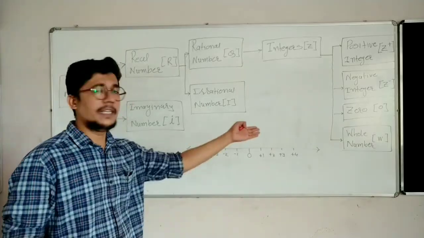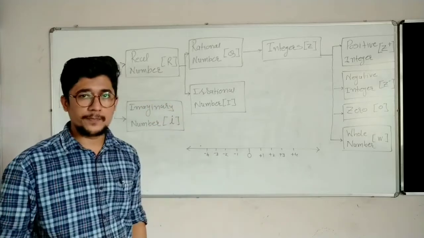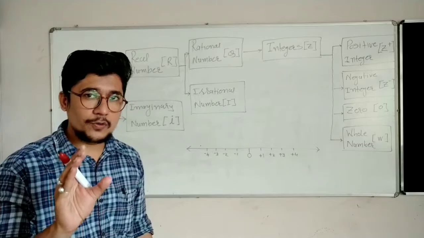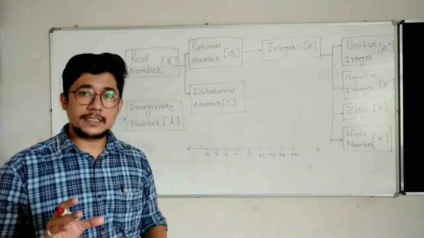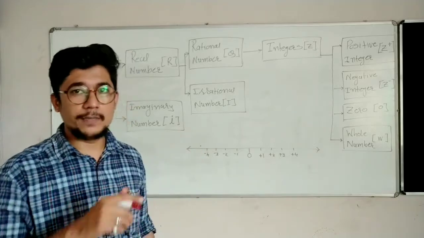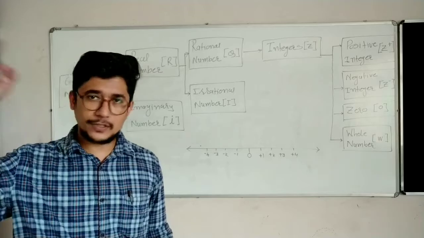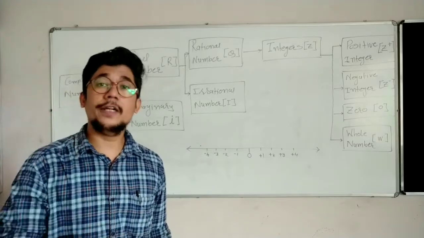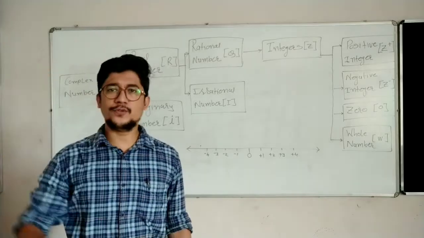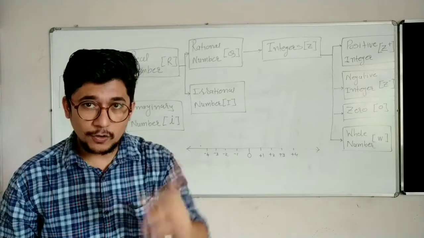The last thing we learned in the last online session was the whole number. I told you, when you add a 0 to the positive integers, that bundle or that bag is known as a whole number. Positive integers start from 1, 2, 3, 4, 5, 6 and so on, whereas whole numbers start from 0, 1, 2, 3, 4, 5, 6, 7, 8 and so on. So that is the only difference between positive integer and whole number.